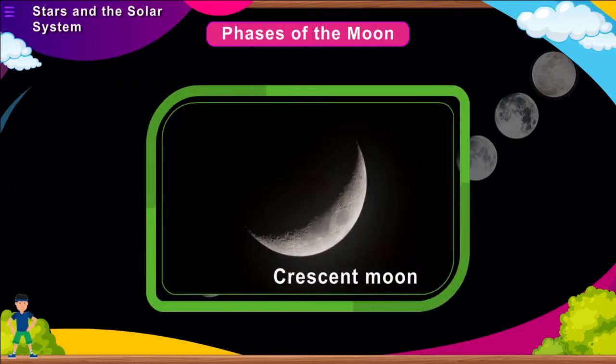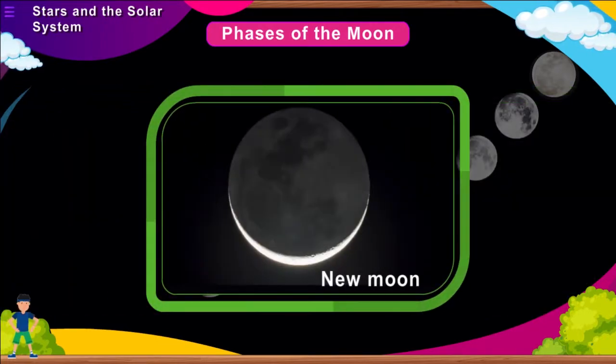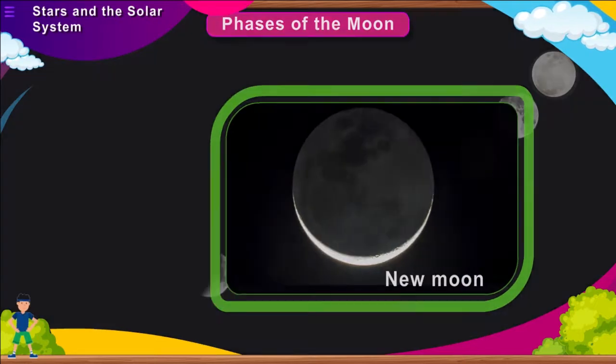Crescent moon. When only a part of the moon is visible to the Earth, it is called crescent moon. This is so because the sun's rays fall only on a part of the moon. New moon. When the Earth and the sun are on two opposite sides of the moon, the moon appears completely dark. As a result, we can't see the moon. This is a new moon day. The new moon day is also called Amavasya.